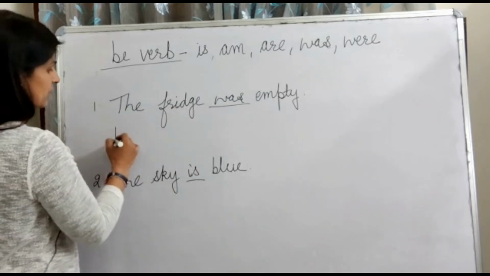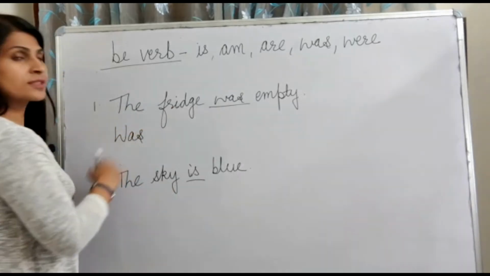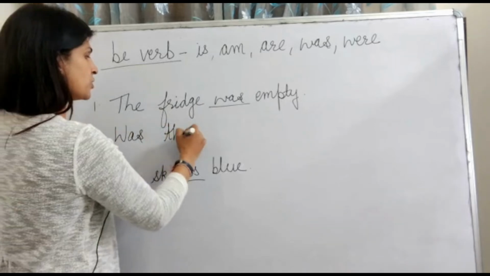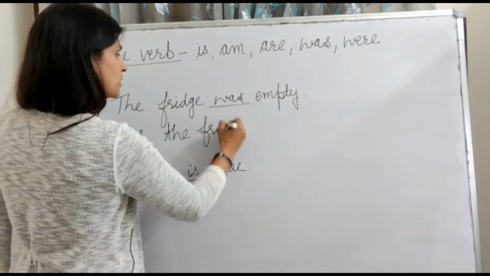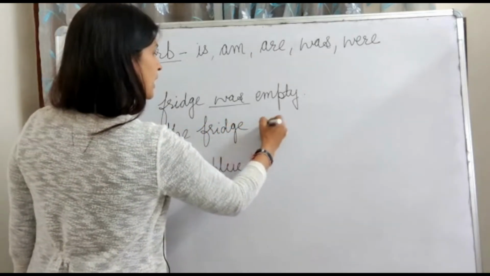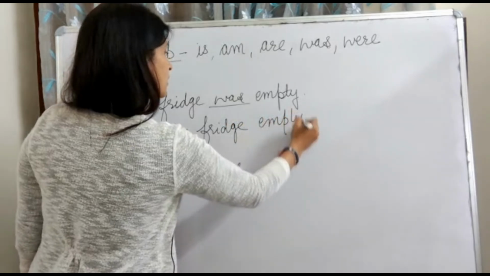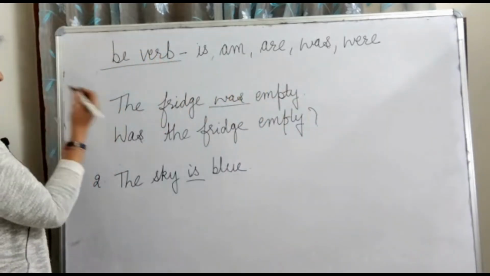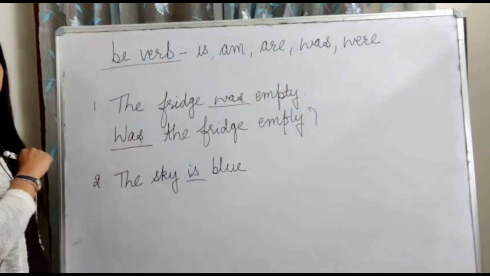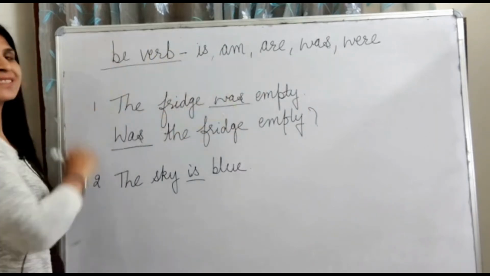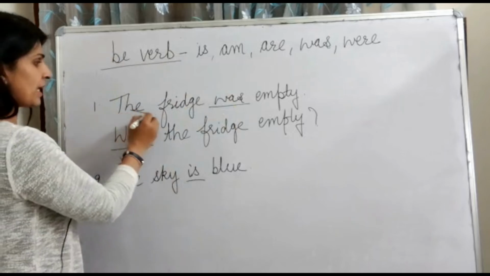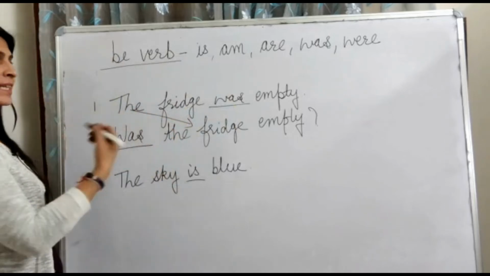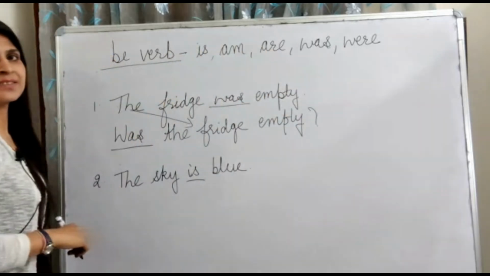We will start them with the was, the fridge empty? Easy, isn't it? See, first we have the be verb which is given to us in the sentence. Then we have the subject and then the rest of the sentence.